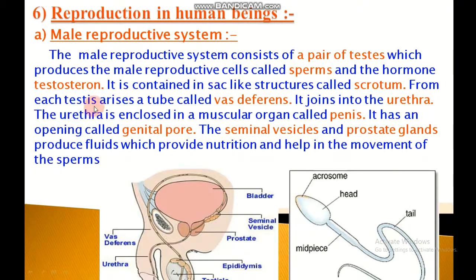From each testis arises a tube called the vas deferens. It joins into the urethra. The urethra is enclosed in a muscular organ called the penis. It has an opening called the genital pore. The seminal vesicle and prostate gland produce fluids which provide nutrition and help in the movement of the sperm.